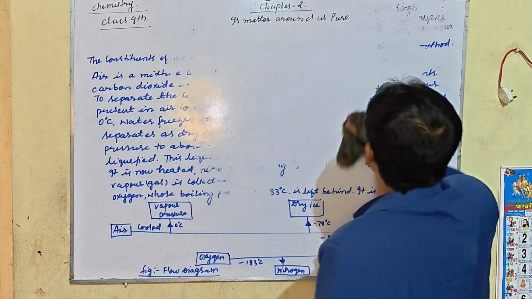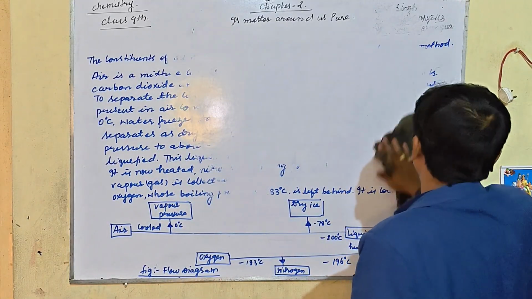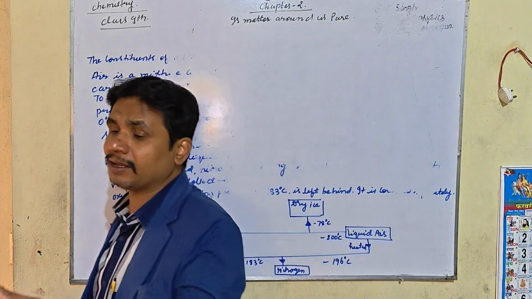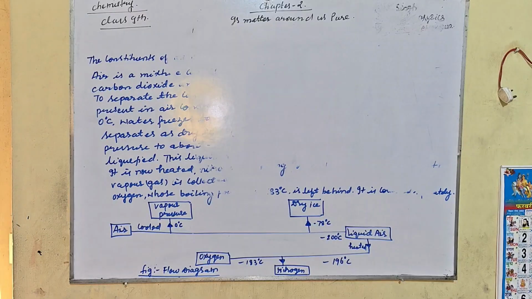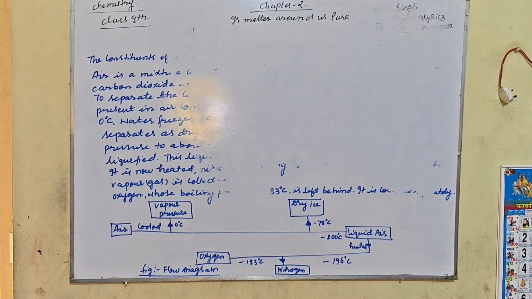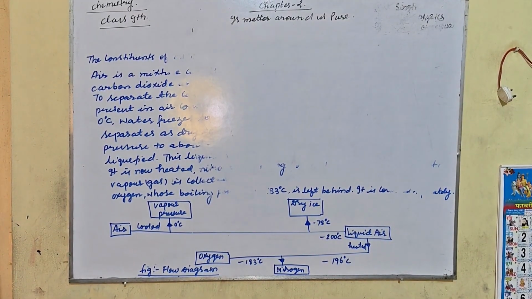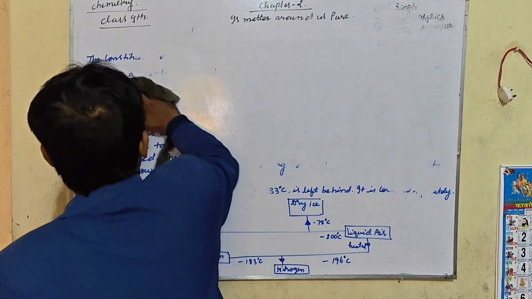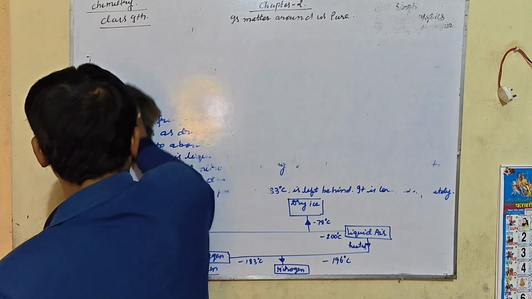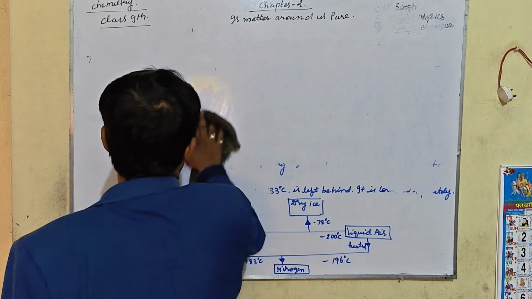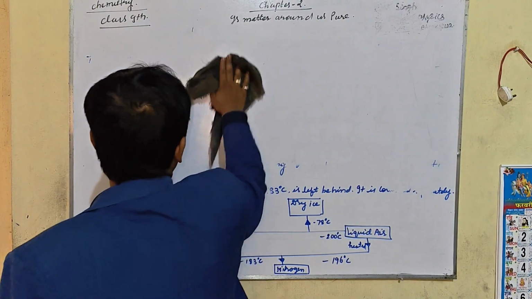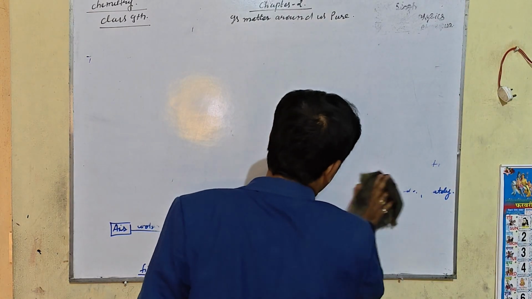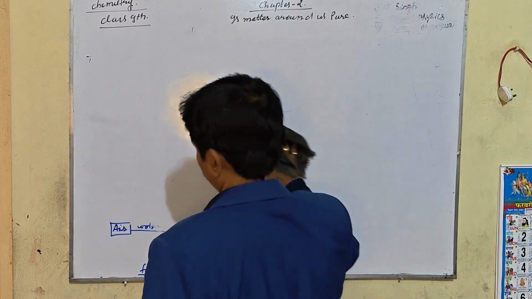I know you are not interested in reading chapter 2 or chapter 1, but keep in mind that you are not board examinees, you are class 9 students, and you already know atomic structure.